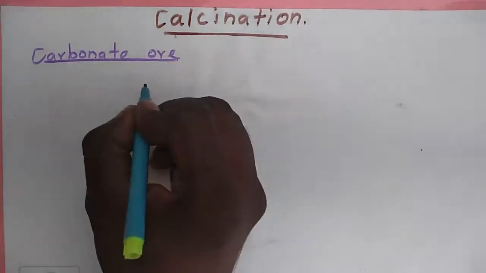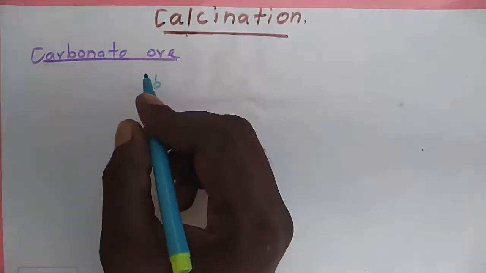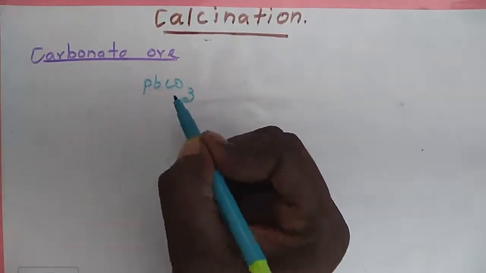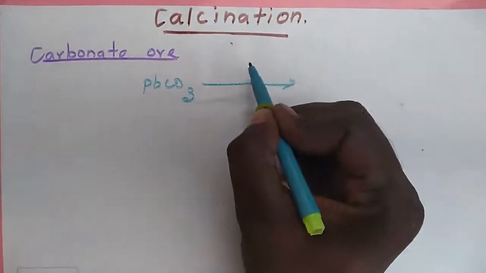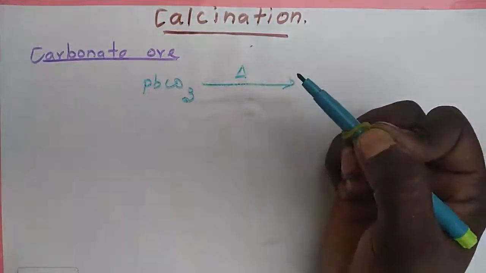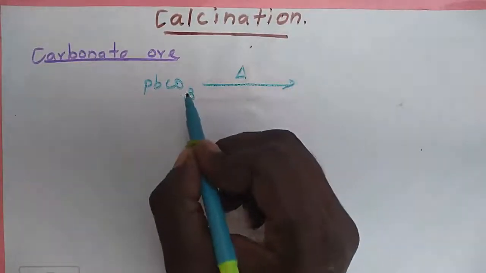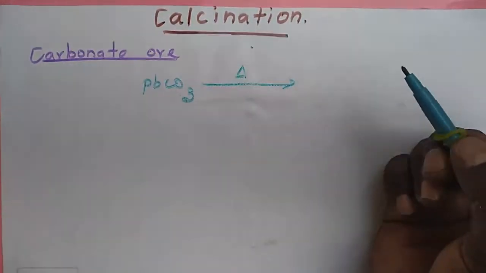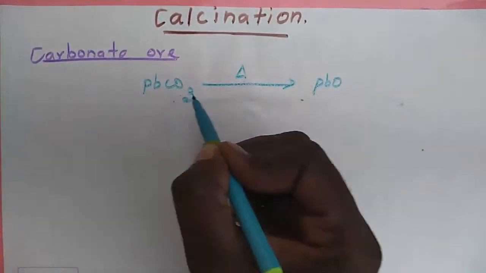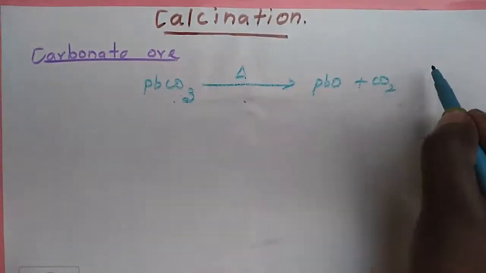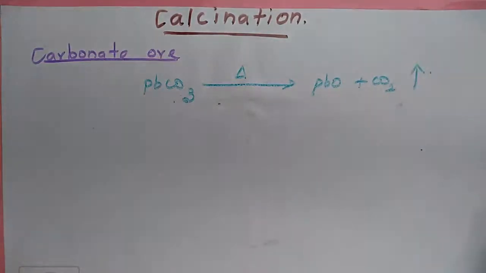Example, lead carbonate, PbCO3. By heating, it is converted to lead oxide, and CO2 gas is expelled.